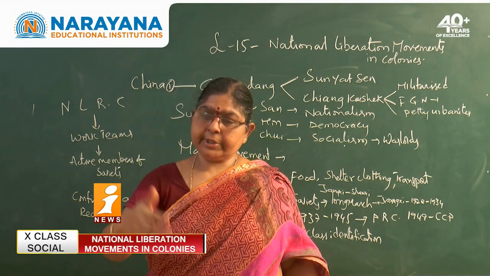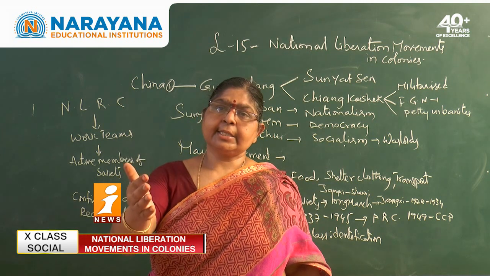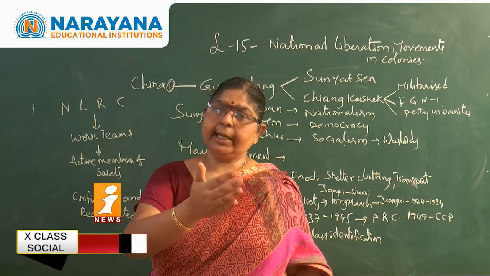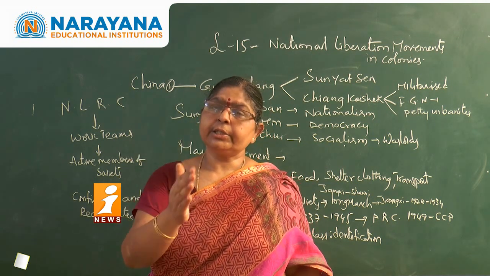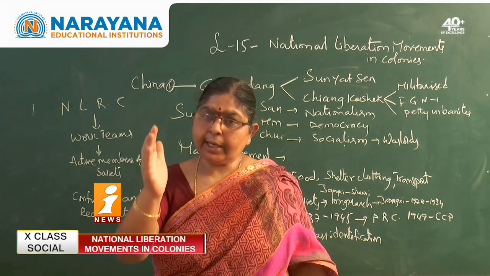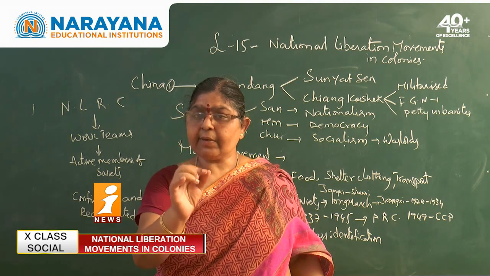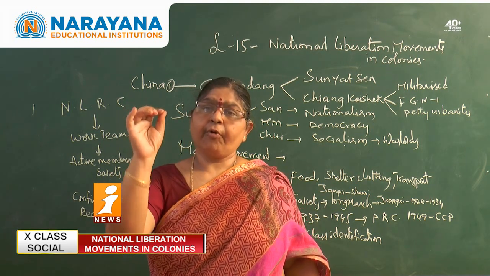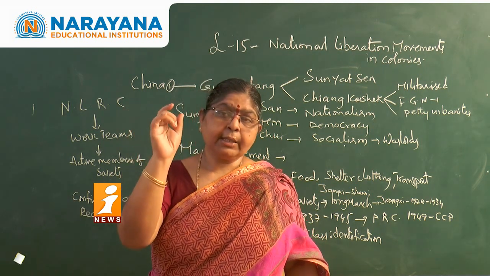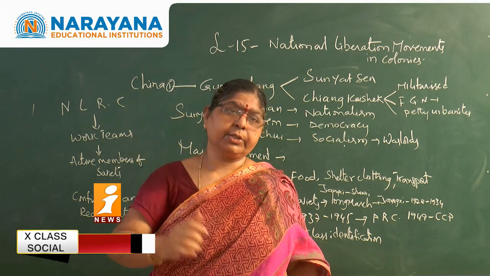As a part of its own policy, it started occupying areas in China, and it continued from 1937 to 1945. Observe that from 1937 to 1945, Japan's attack on China continued.